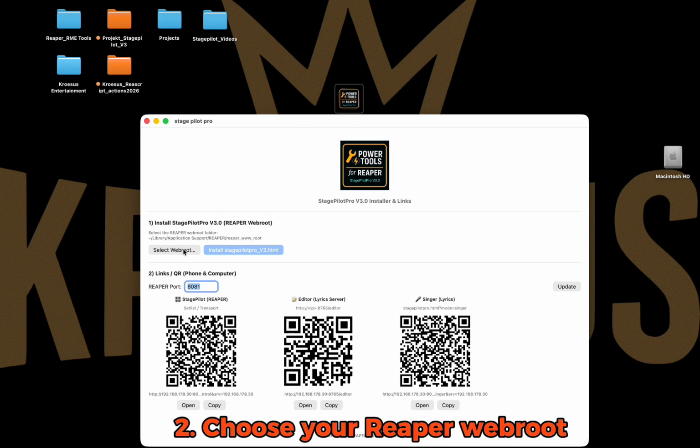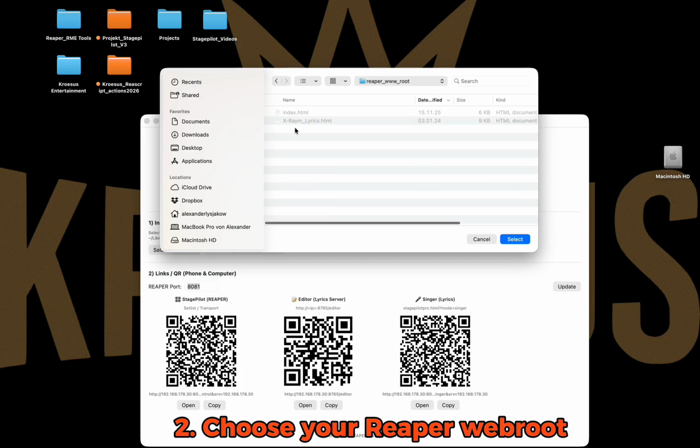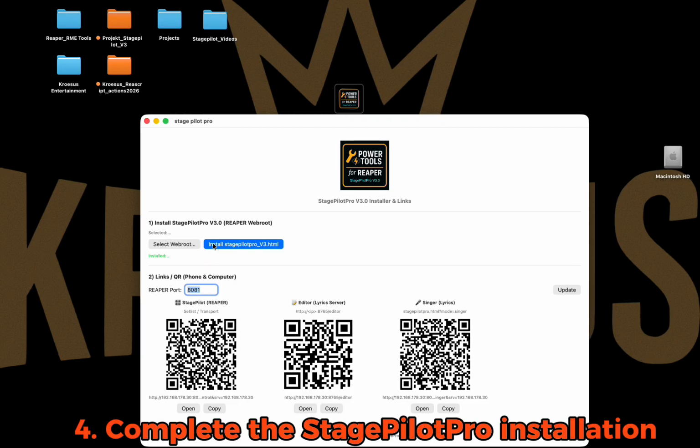During installation, choose your REAPER web route. Then select a port, for example, port 8081. After that, complete the StagePilotPro installation.